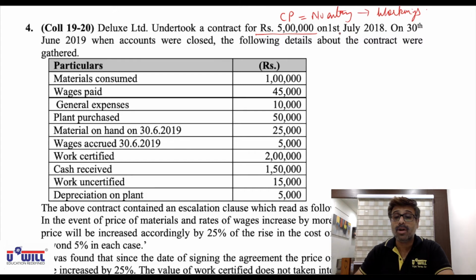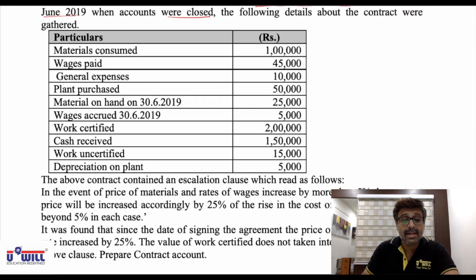Now, they undertook the contract on 1st July 2018. Keep it in mind, it's not a normal year ending April to March. We took the contract on 1st July 2018. And on 30th June 2019, when accounts were closed, the following details about the contract were gathered. So we have to make the contract account for the year ending 30th June 2019, not 31st March. Now material consumed, it should be a correction, it cannot be consumed. It should be material purchased or material sent to the site.